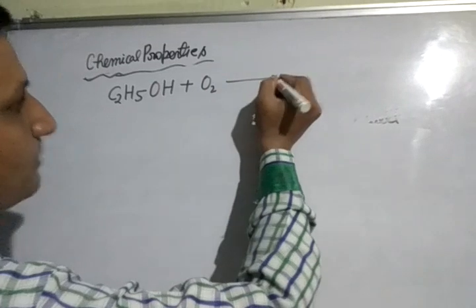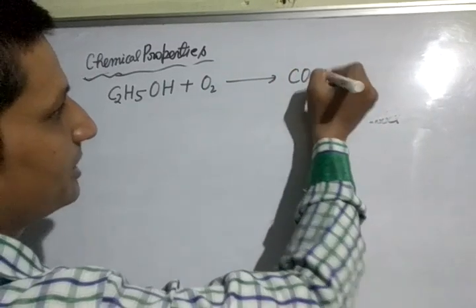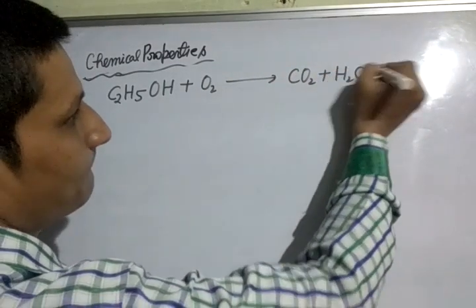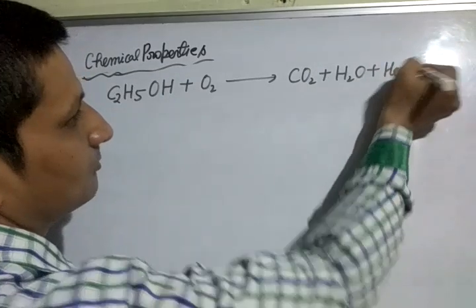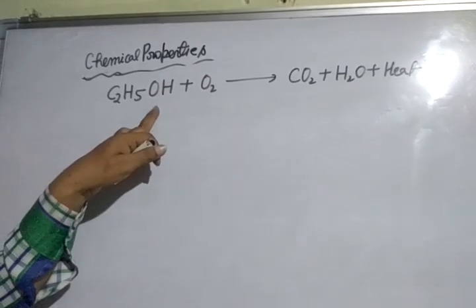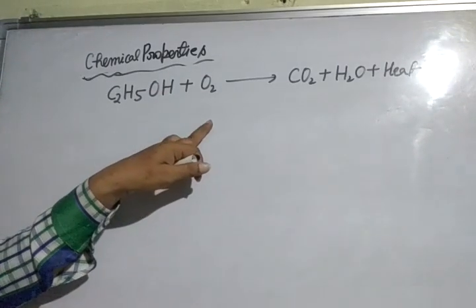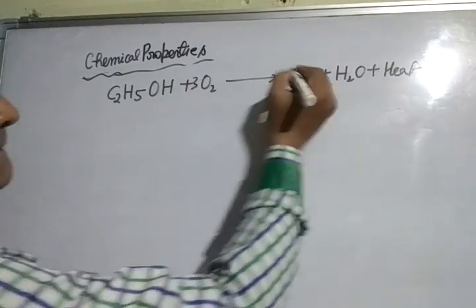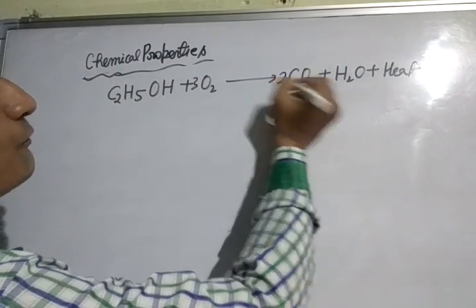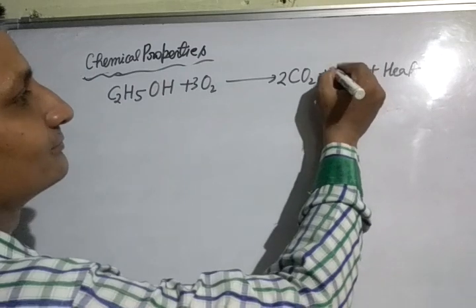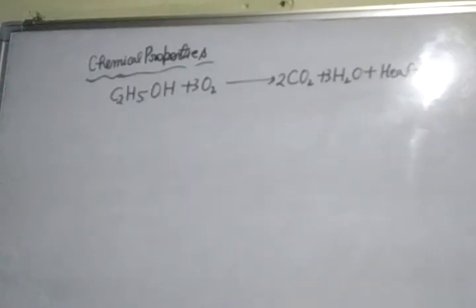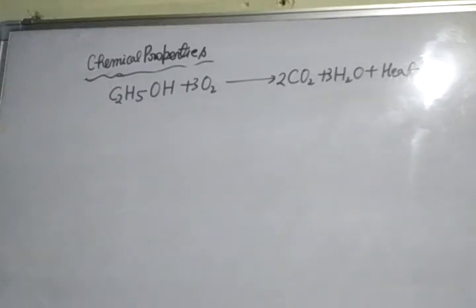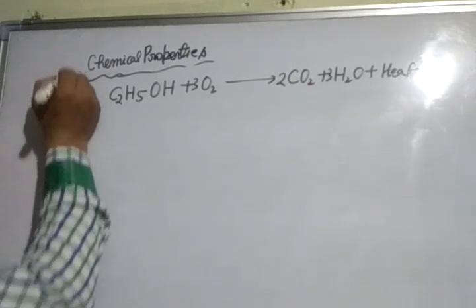So we can say ethanol burns in air to form carbon dioxide, water, heat and light. Next is oxidation with acidified potassium dichromate.